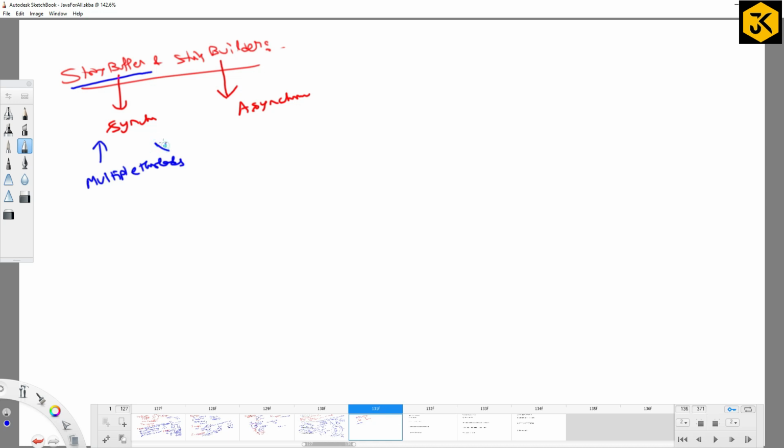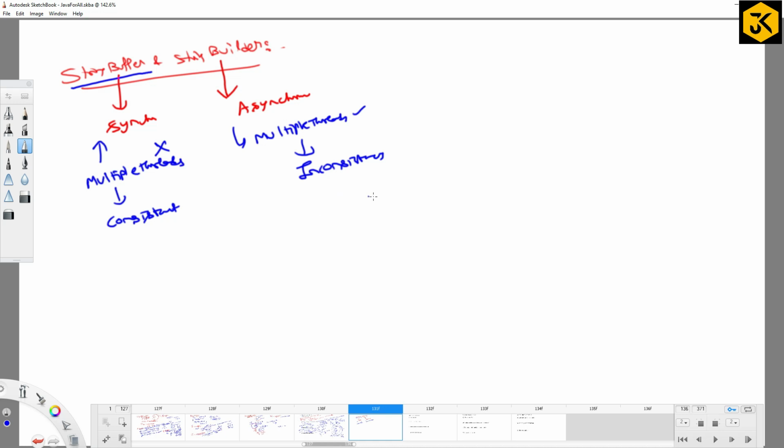Multiple threads cannot be allowed to execute it. Whereas in an asynchronous manner, multiple threads are allowed to execute. As multiple threads are allowed to execute, your results may lead to inconsistency. Am I right or not? But here the results are going to be definitely consistent, ma'am. Any differences you can observe?